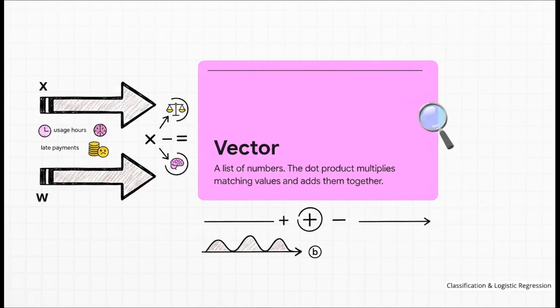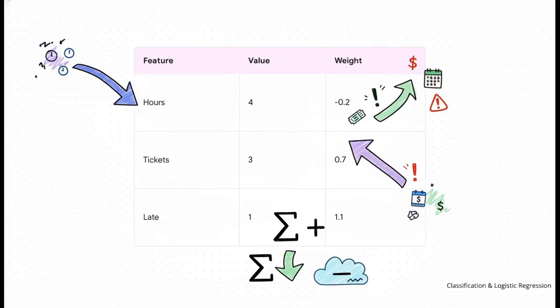The dot product is just a fancy term for an operation where we multiply the matching values together and add them all up. Finally, we adjust that total result with a bias b, which essentially just shifts the baseline of our model up or down. Let's walk through our simplified customer example to make this abstract math feel a bit more tangible.